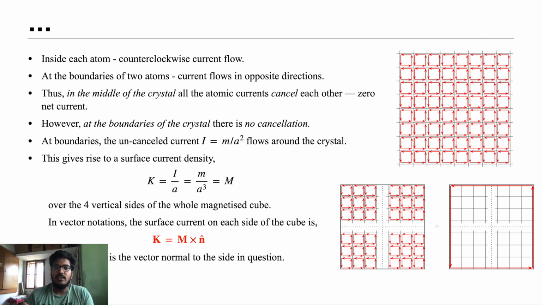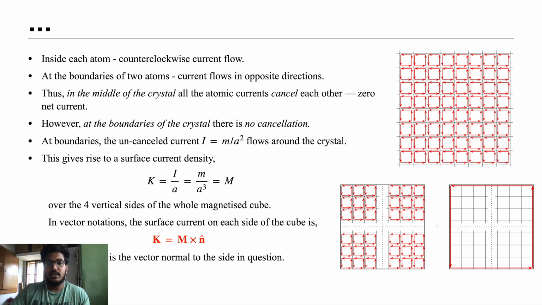When considering vector notation, this can be given as K is equal to capital M cross n cap, where n cap is the vector normal to the side we are considering. When considering the top, it will be along the top side, and for right and left it will be on the perpendicular sides.